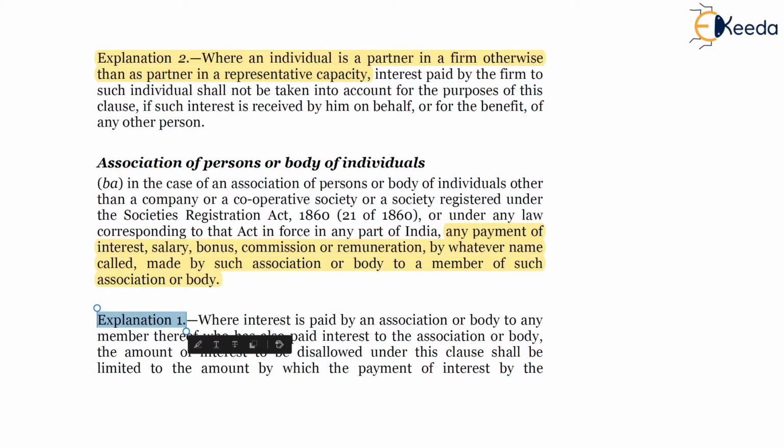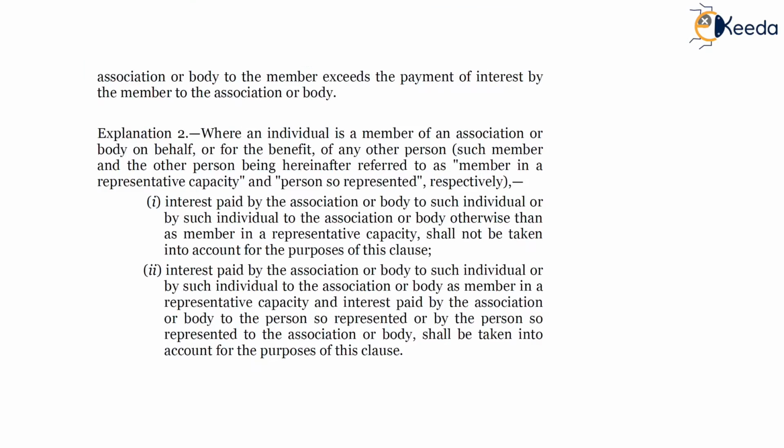On your screen, explanation 1: the interest is paid by AOP or BOI to any member thereof who has also paid interest to AOP or BOI. The amount of interest to be disallowed under this clause shall be limited to the amount by which the interest exceeds the payment of interest by the member to the association of persons or body of individuals.